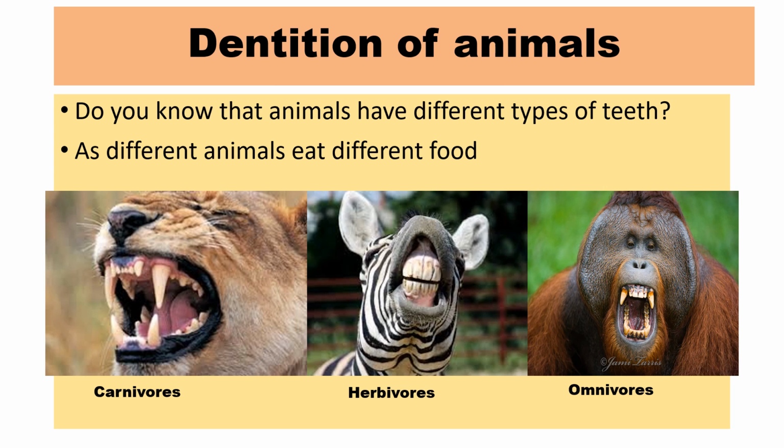And some animals such as zebra only eat plants. And some animals such as orangutan eat both. They eat other animals and also plants.